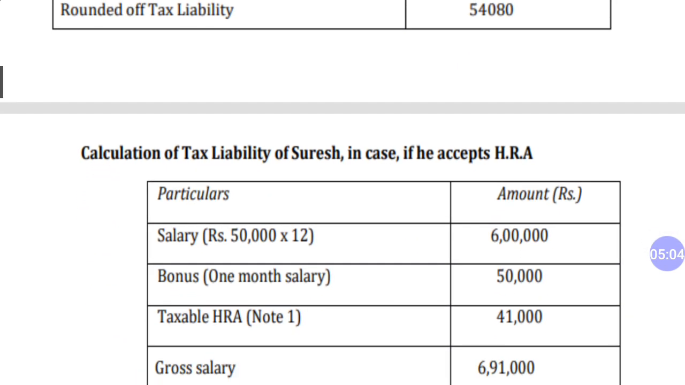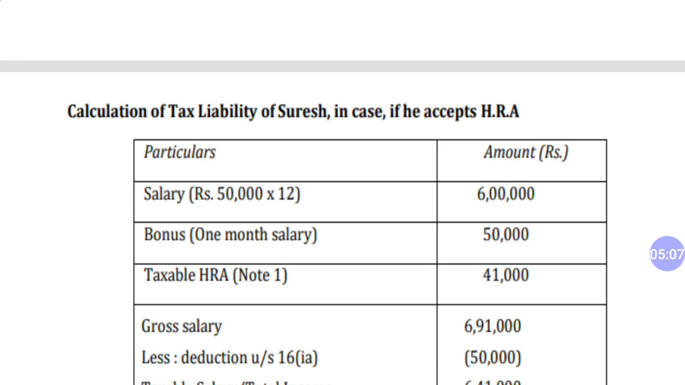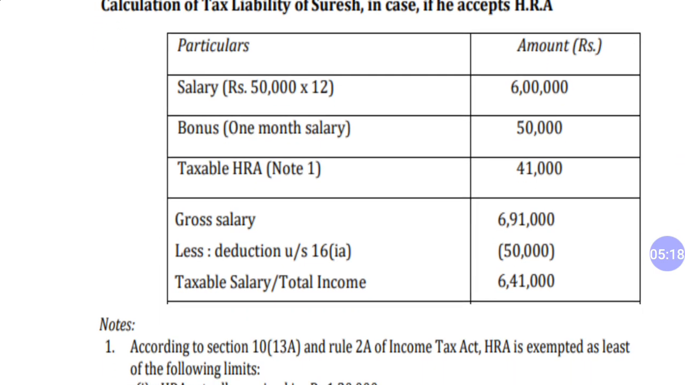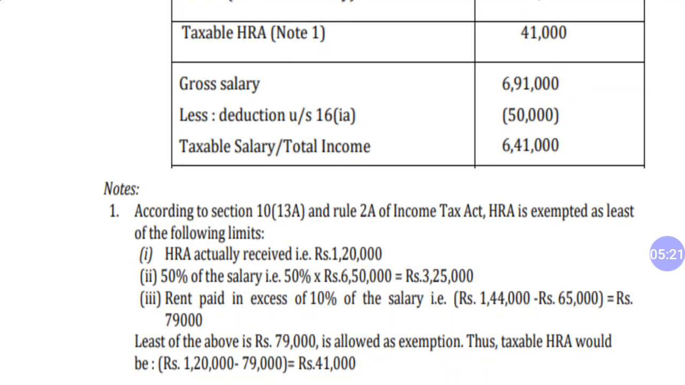When he goes for HRA, salary 6 lakh, bonus, and this HRA. So dear student, HRA calculation is very common for all. You will have to opt for the least amount out of the following. Let's check the note. HRA actually received, 50% of salary, and rent paid in excess of 10% of salary. Okay, so what is the meaning of salary in this case? Basic pay plus dearness allowance in terms of condition plus certain percentage of commission on sales. Okay, so in this question we have been given only basic pay.